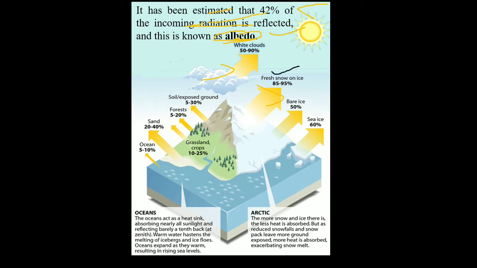Okay, so it is observed highest in case of fresh snow or ice. Okay, it is 85 to 95% in case of fresh snow. Then it is about 60% in case of sea ice, while it is about 50 to 90% for white clouds. Okay, here you can see that soil and exposed ground have 5 to 30% albedo, forests have 5 to 20% albedo, sands have 20 to 40% albedo, and grass and crops have 10 to 25% albedo, and it is minimum in case of the oceans. Okay, it is about 5 to 10%. Therefore, oceans are known as the heat sink because they absorb the incoming solar radiation and reflect only about 5 to 10% of it back.